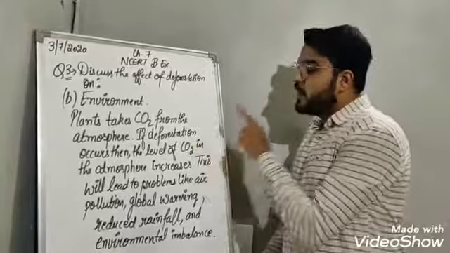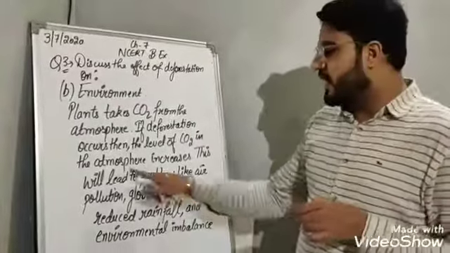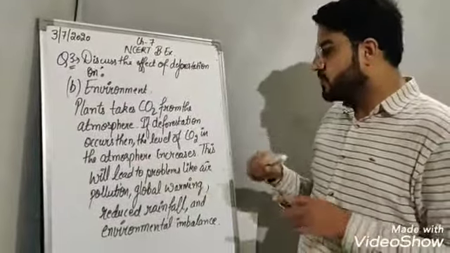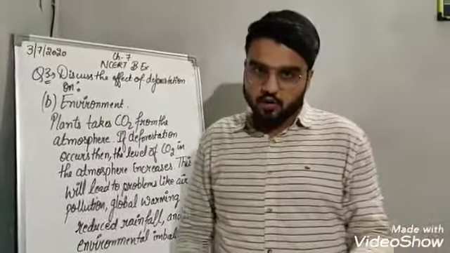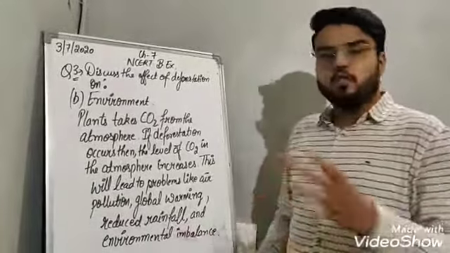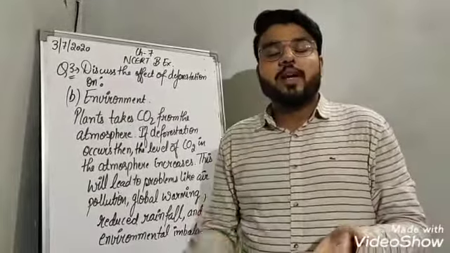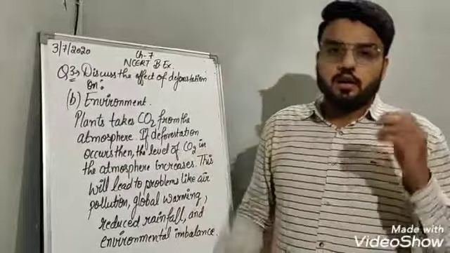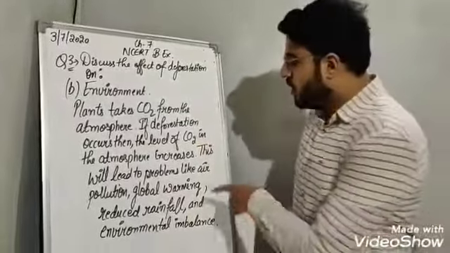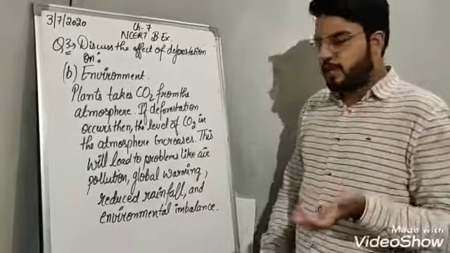So the amount of carbon dioxide in the atmosphere will increase, which will lead to various problems like air pollution first of all, okay, global warming. If the amount of carbon dioxide increases, then there is an increase in the temperature of earth also, which is called global warming, as we have learned while doing the chapter.